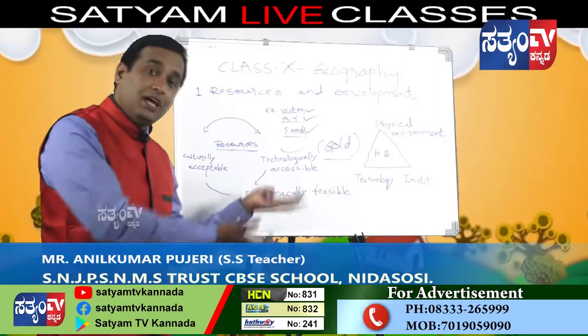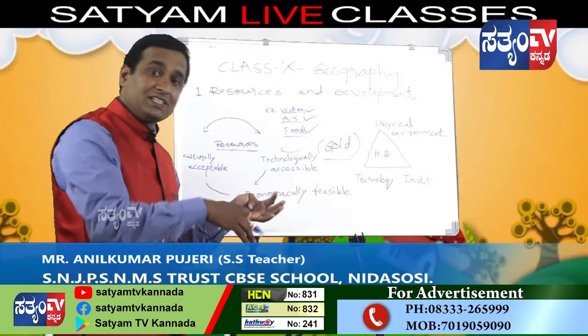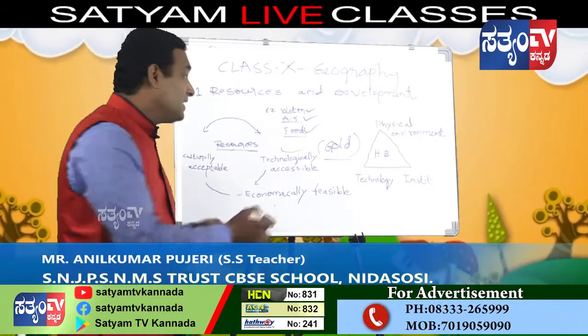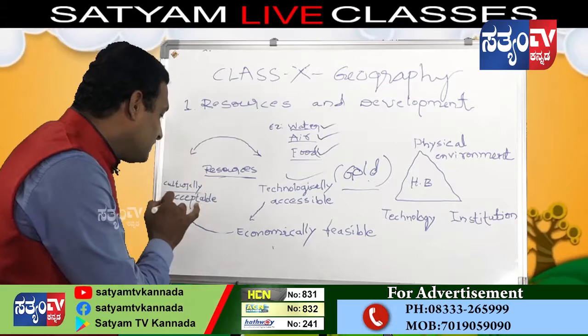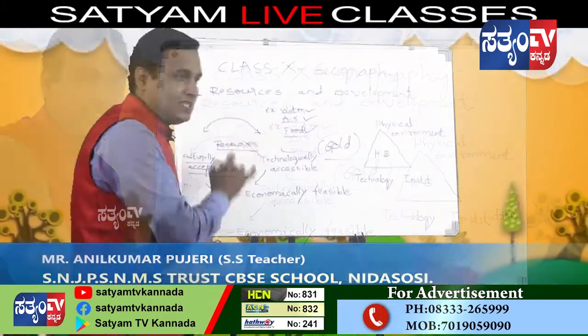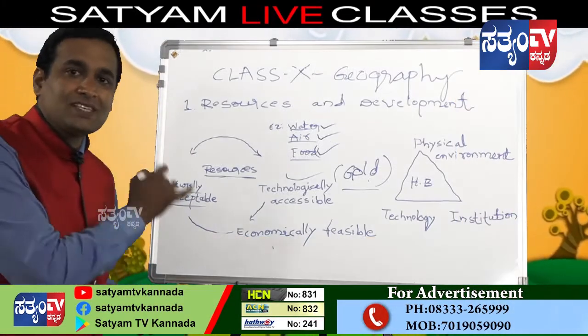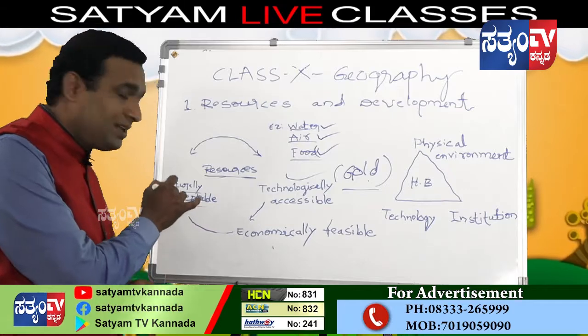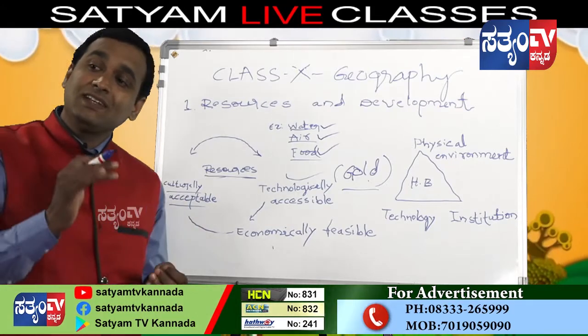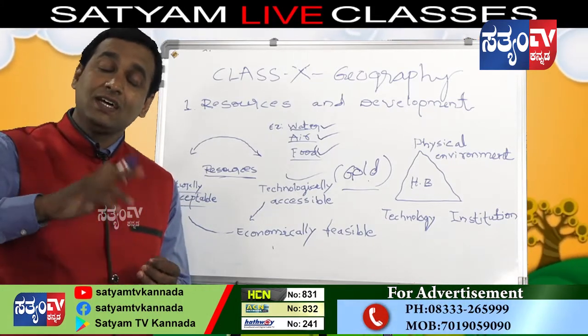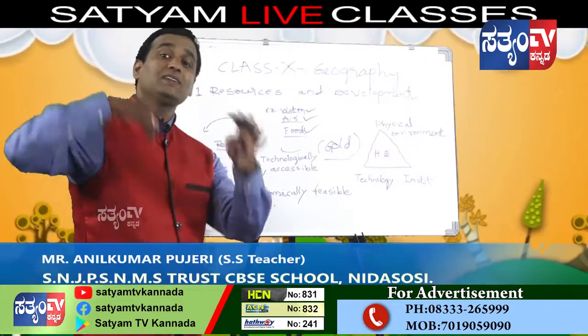Then people should consider that gold as a resource. People means society. Society has to consider gold as a resource, and then only it is known as a resource.